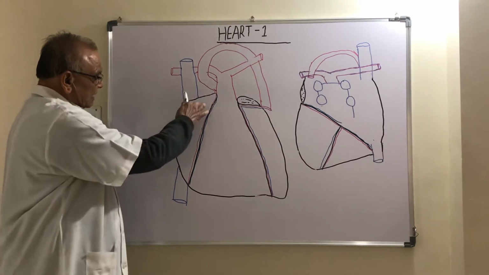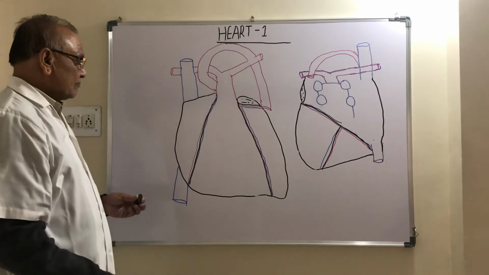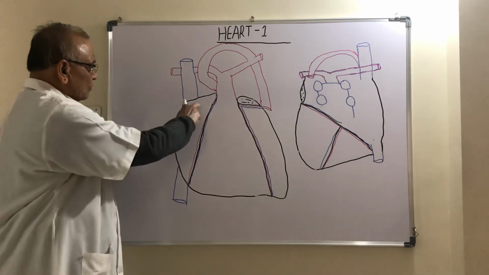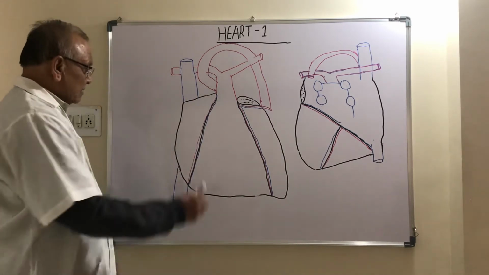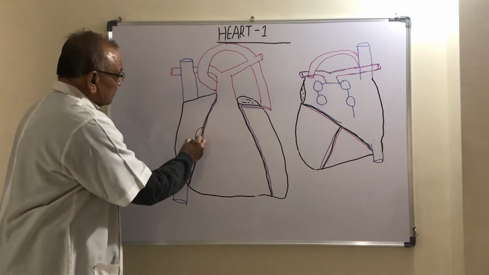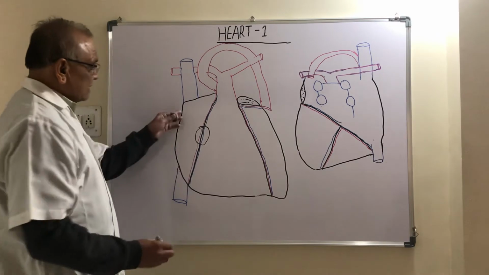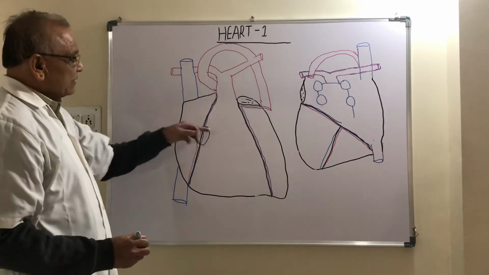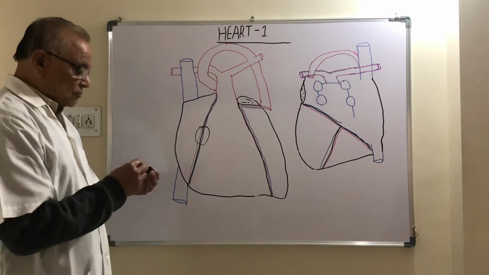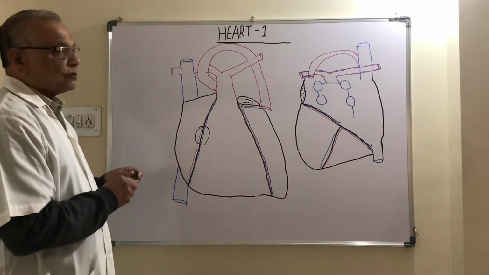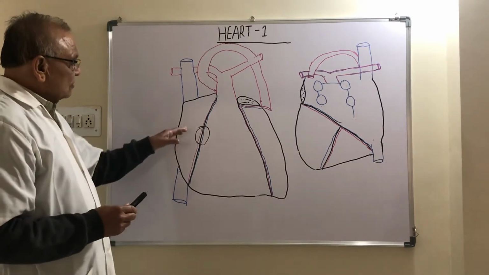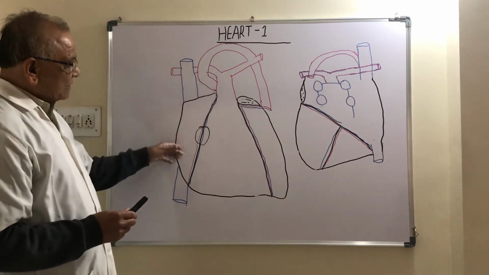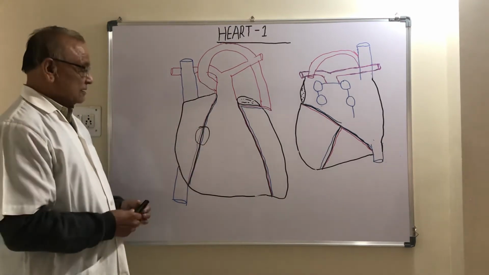When the right atrium contracts, blood is pumped to the right ventricle. In between the right atrium and the right ventricle there is an opening, called right atrioventricular opening, and through this opening blood goes from right atrium to the right ventricle.